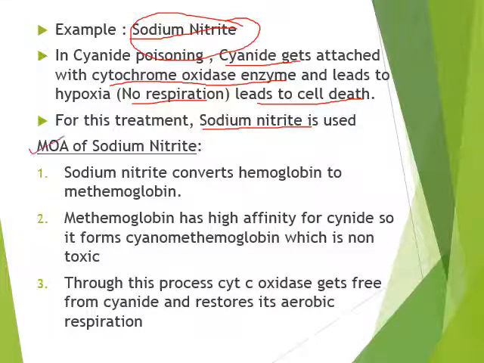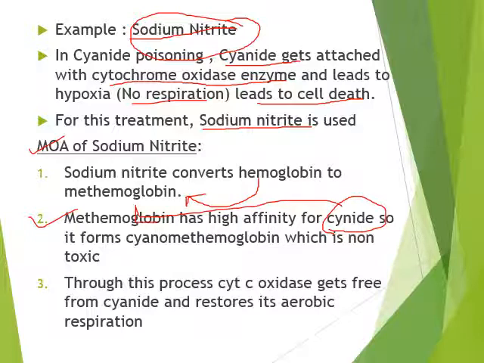Now we will understand the mechanism of action of sodium nitrite. Sodium nitrite converts hemoglobin to methemoglobin. That is its first action. Methemoglobin has high affinity for cyanide. So all the cyanide that was attached to the cytochrome oxidase enzyme will release the enzyme and get attached to the methemoglobin.